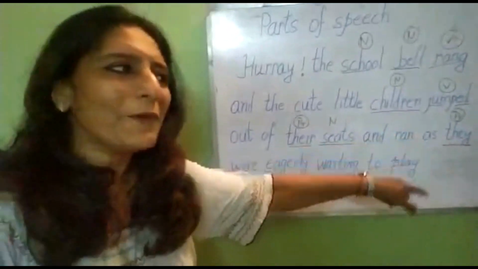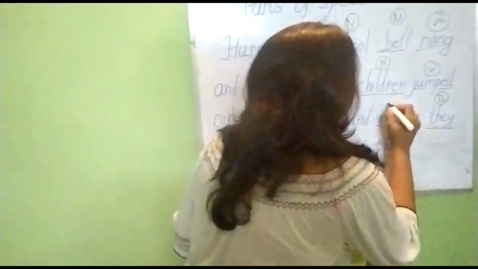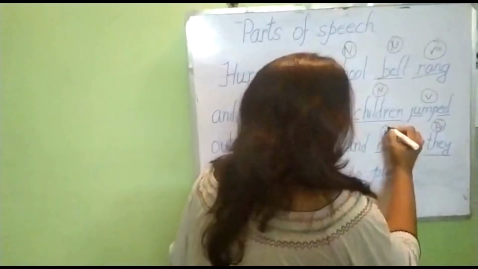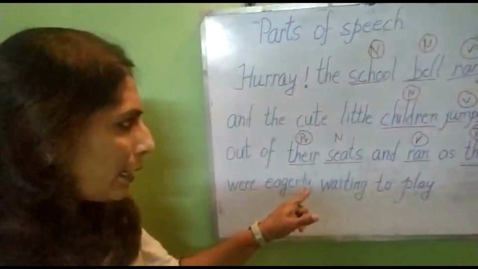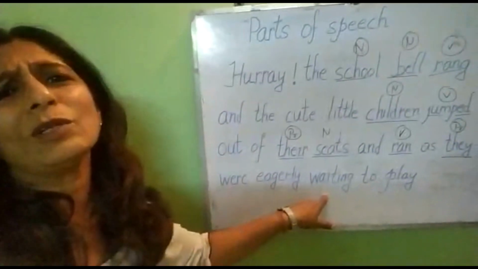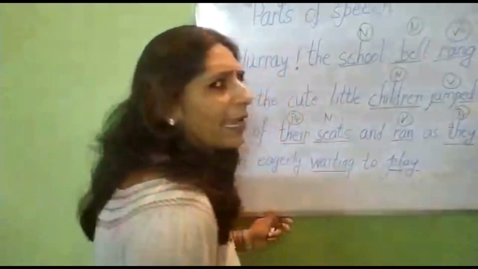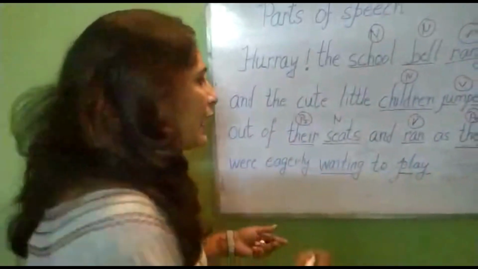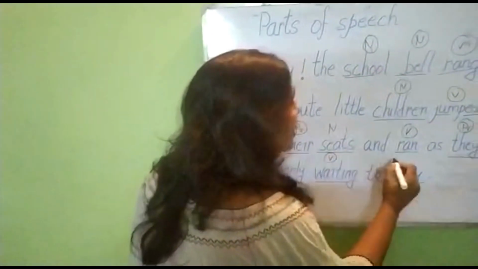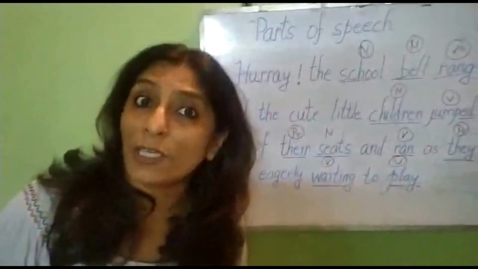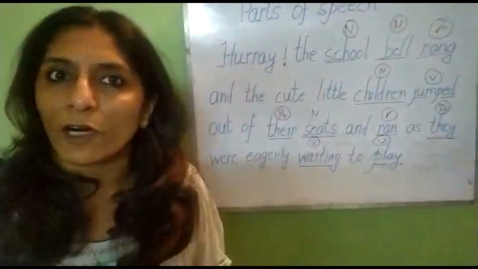Ran is again a verb over here because running is doing some work. Anything else here? Waiting is also a verb, children. So waiting and play. Playing is also a verb. So there are so many verbs. Verbs are called action words or doing words.